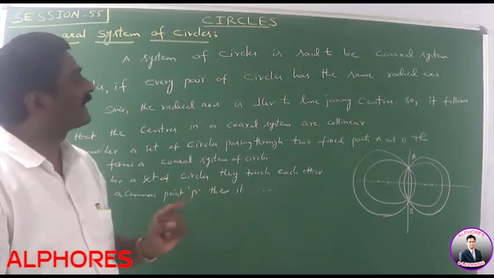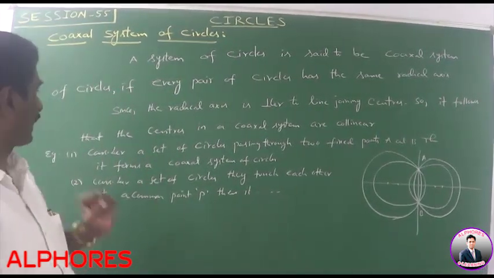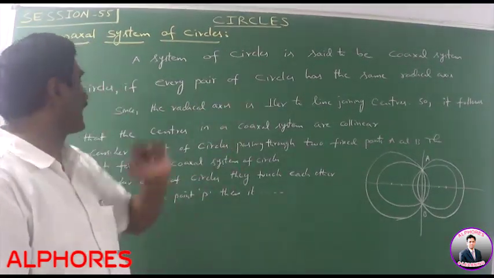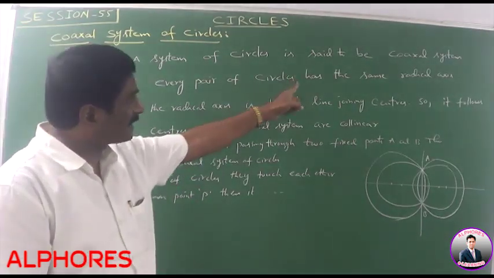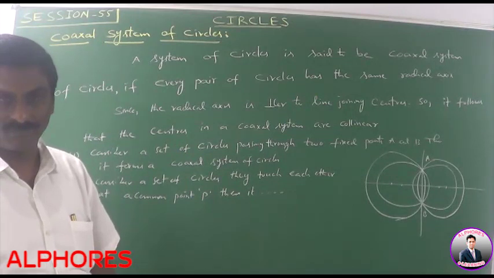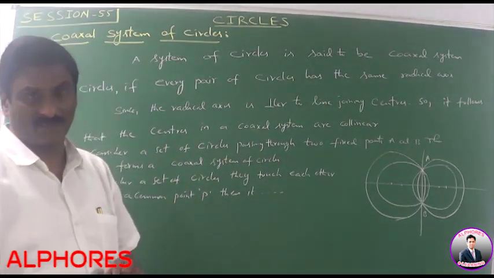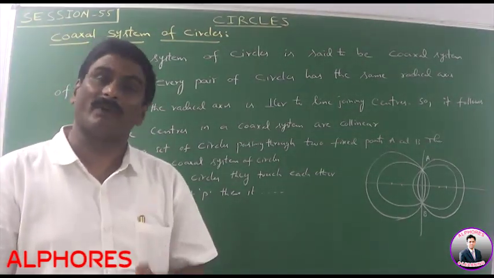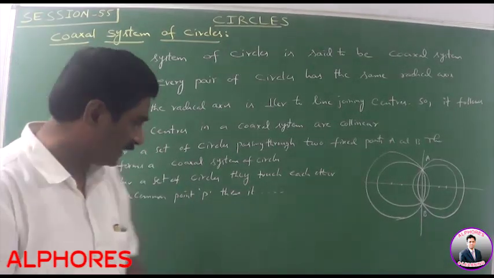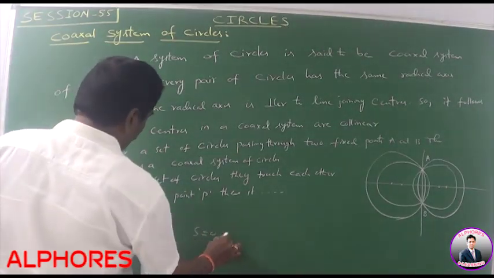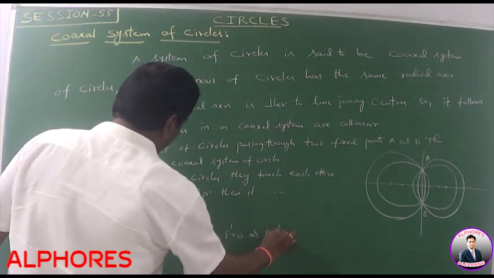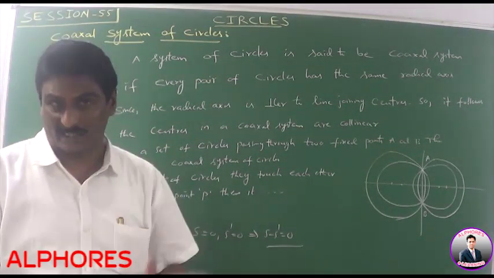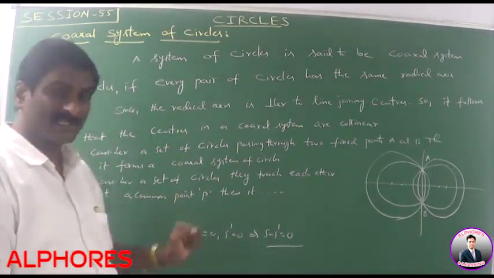A system of circles is said to be a coaxial system of circles if every pair of circles has the same radical axis. Already we discussed the radical axis. What is the radical axis? The radical axis is the locus of the points which move such that the power with respect to the two circles is the same. That means if S is equal to 0 and S dash is equal to 0 are two circles, then the radical axis is S minus S dash is equal to 0. The radical axis is simply a straight line for non-concentric circles.